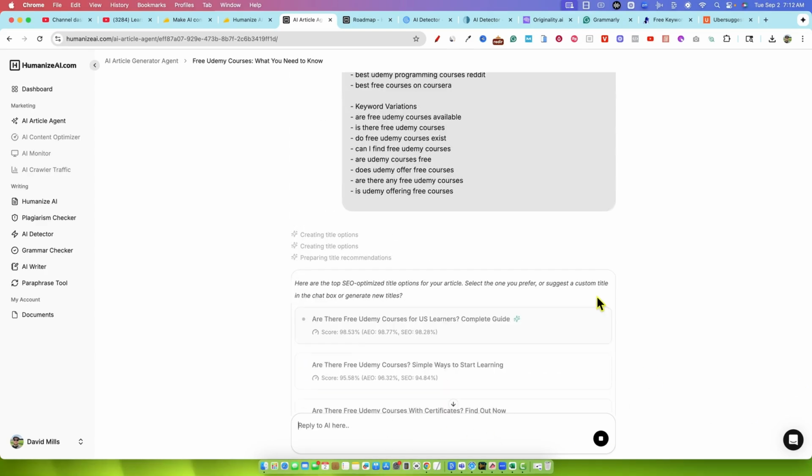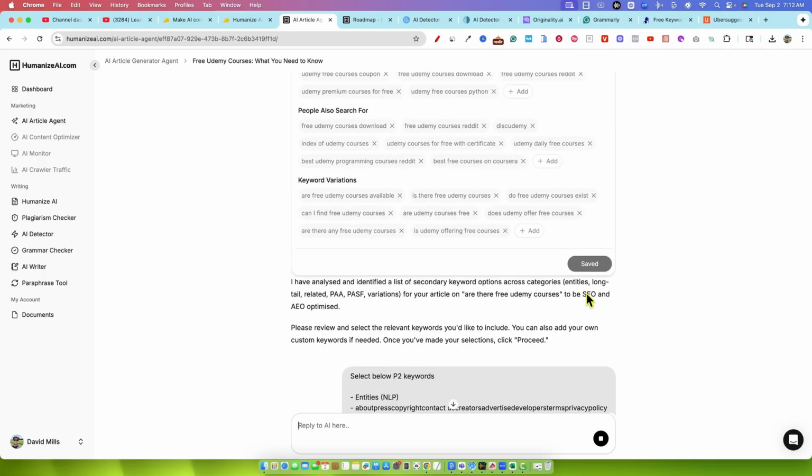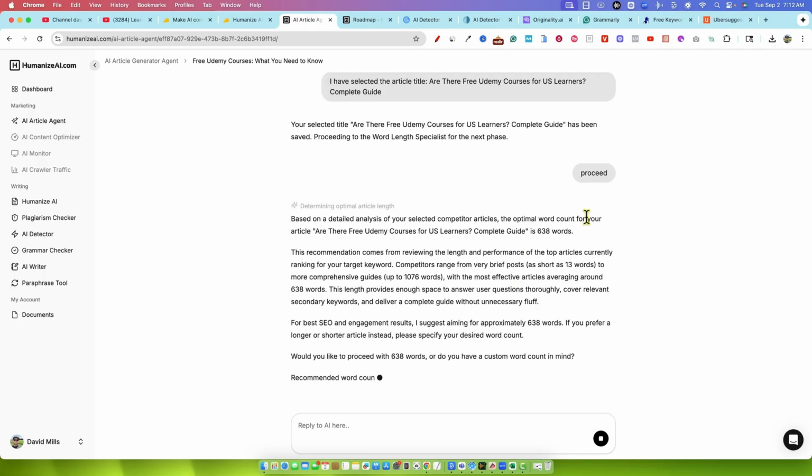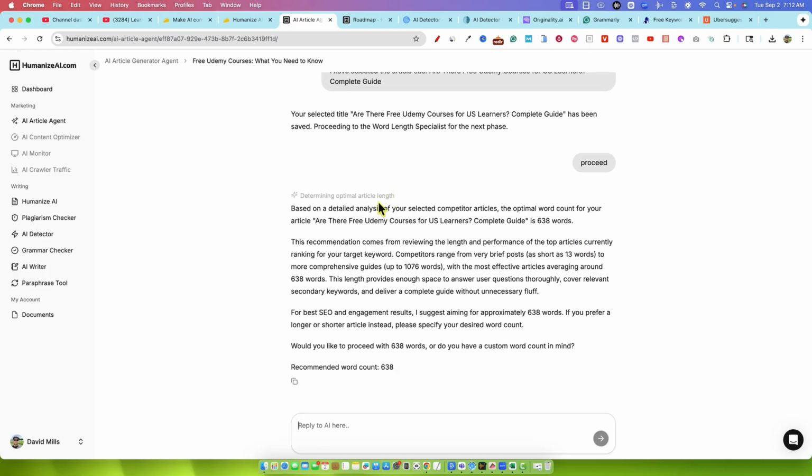So that's some of the confusion. Sometimes along the way, it had proceed buttons, right? And then right over here, it didn't have a proceed button. So now we're determining optimal article length based on the detailed analysis of your selected competitors. We only need a 638 word article. This recommendation comes from reviewing the length and performance of the top articles.